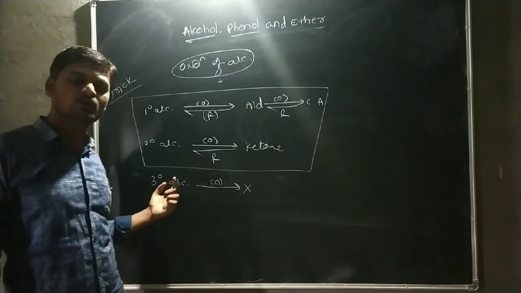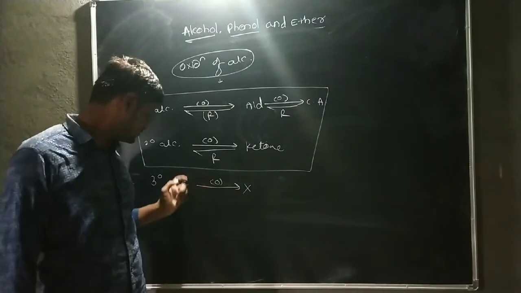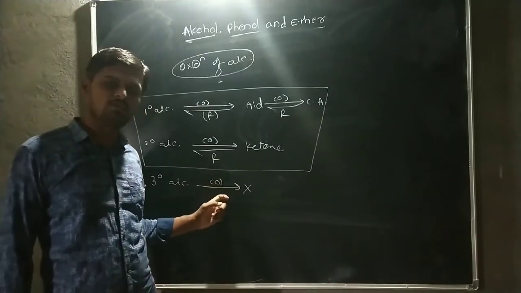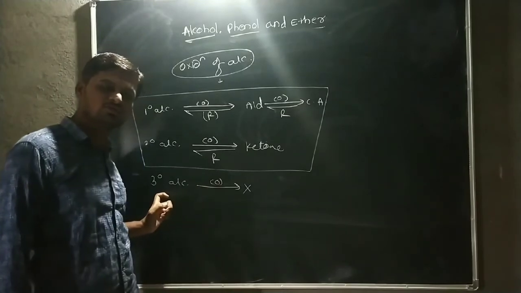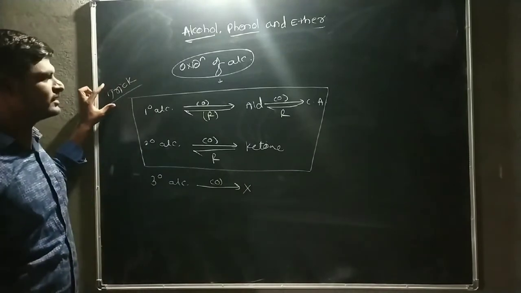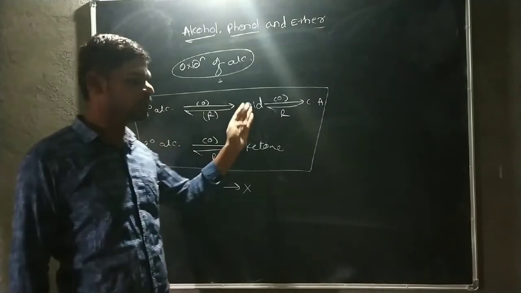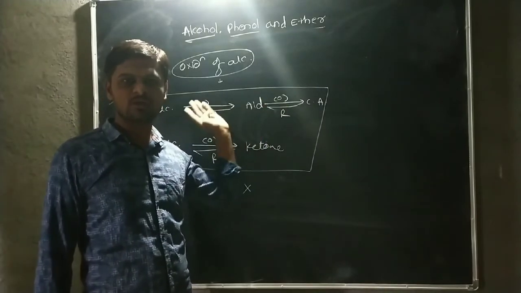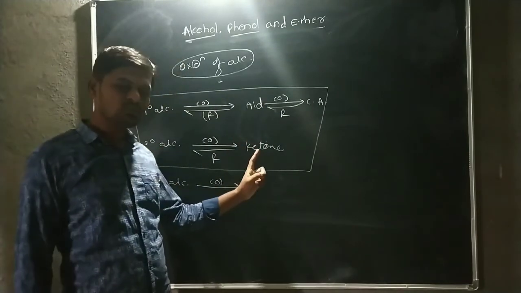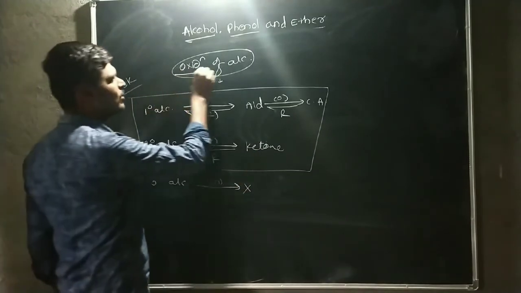Tertiary alcohol does not undergo oxidation because there is an absence of alpha hydrogen. An example of tertiary alcohol is shown here. But in drastic condition, there is an oxidation of tertiary alcohol happening here. Okay guys, directly we go towards the trick for conversion or oxidation of primary alcohol into aldehyde into carboxylic acid, as well as secondary alcohol into ketone. Okay guys, then this is the oxidation of alcohol.